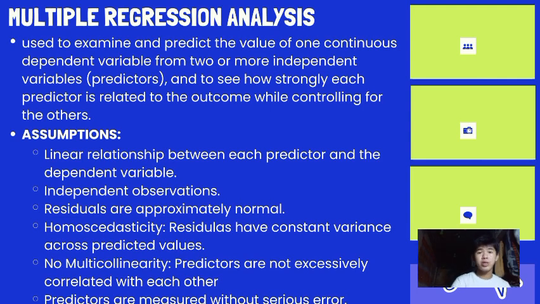Its assumptions are: a linear relationship between each predictor and the dependent variable; independent observations; approximately normal residuals; homoscedasticity, where residuals have constant variance across predicted values; and no multicollinearity, meaning predictors are not excessively correlated with each other.